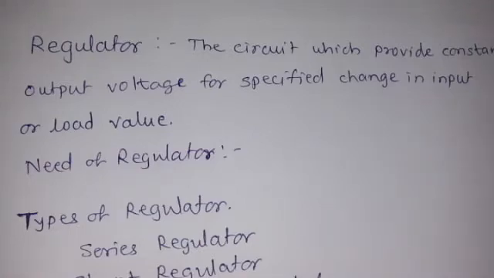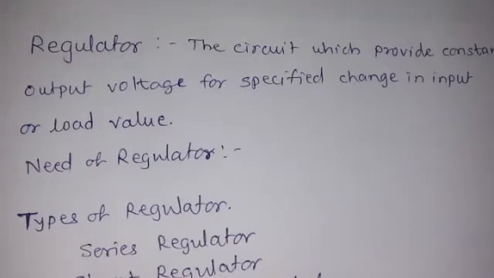We have to make a circuit which is independent of these two things, input voltage change and load resistance. Of course, there may be a small change for the input change, but for a specific input voltage and a specific value of load resistance, the output must remain constant. That is the aim, and we must use a regulator circuit.